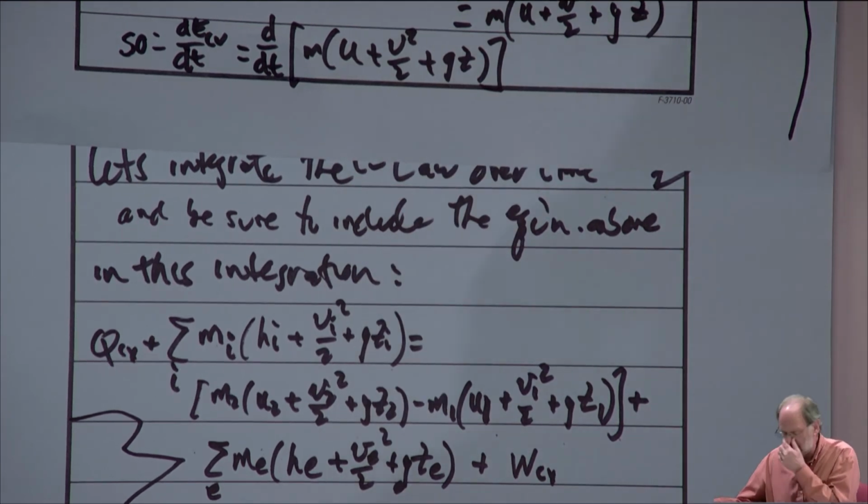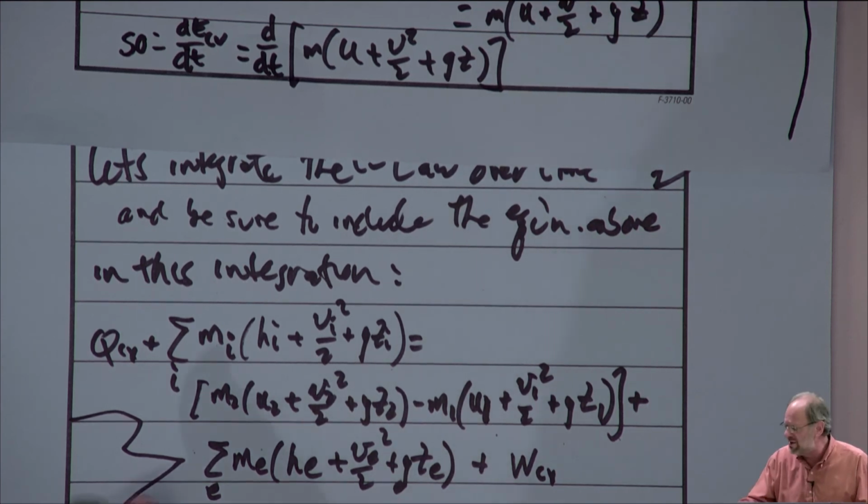Now, as you're looking at this equation, you realize there's only like 18 separate terms, so how hard can that be to solve the problem, right? Obviously, I'm being facetious. We don't have problems that use this entire equation. What we typically do is simplify this into problems where we have some useful problems to solve. I've mentioned already some of them, right? I've talked about fire extinguishers, I've talked about filling and emptying a propane tank. What's unique about those is that they have only a single inlet or a single exit.